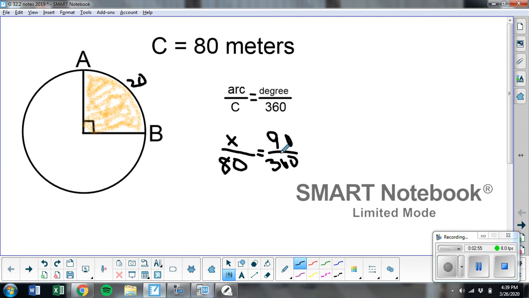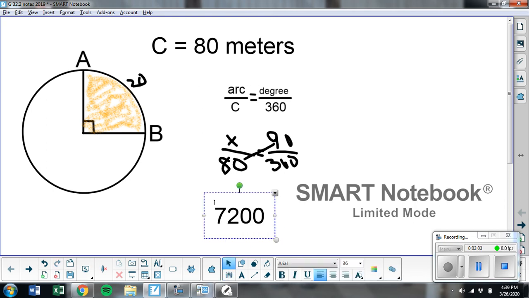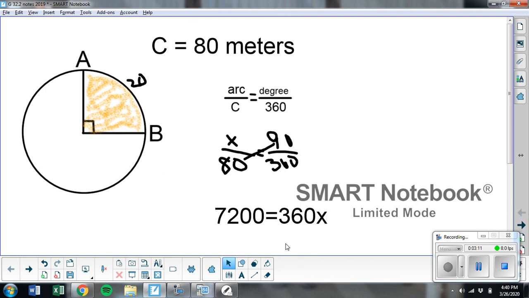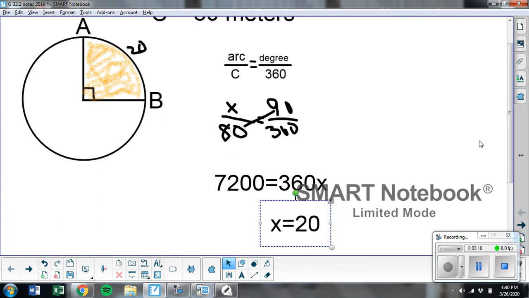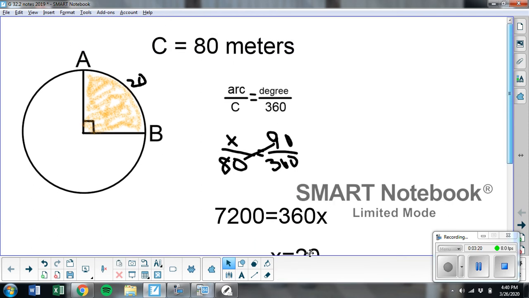We're going to do a lot of cross multiplying today. So cross multiply 80 times 90 is 7,200. And then that's going to equal 360x when I cross multiply the other direction. If I divide both sides by 360, I'll get x equals 20. So this arc would be 20 meters.